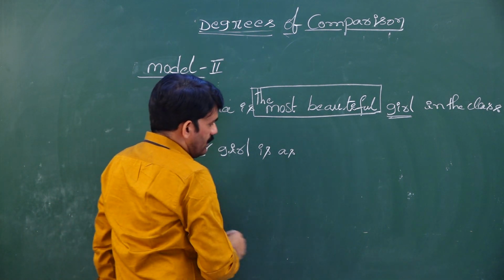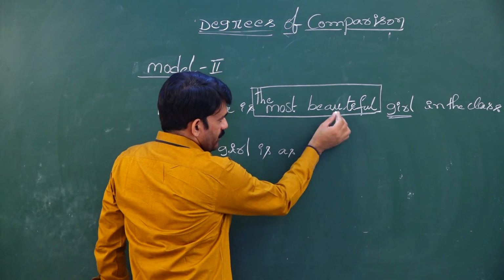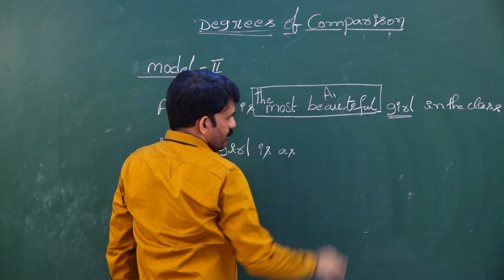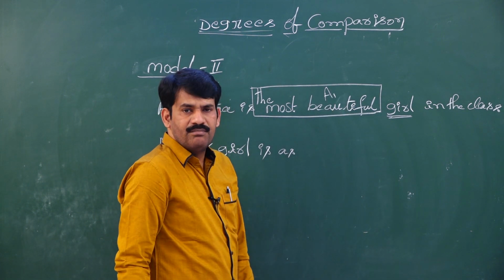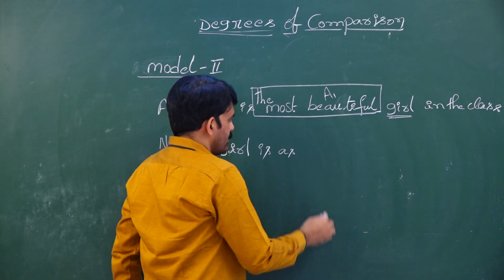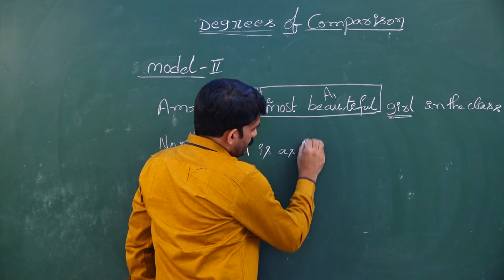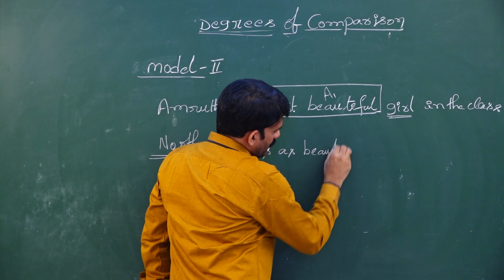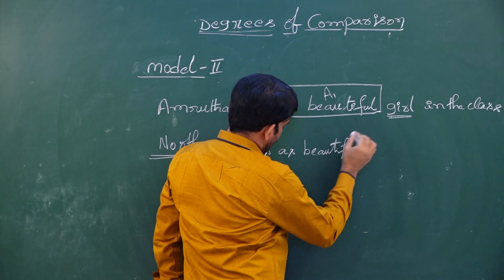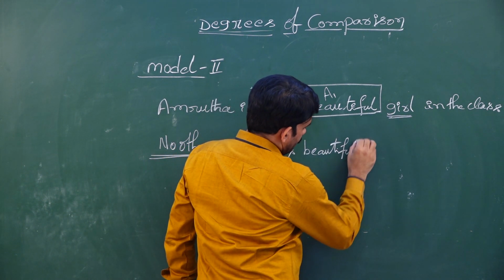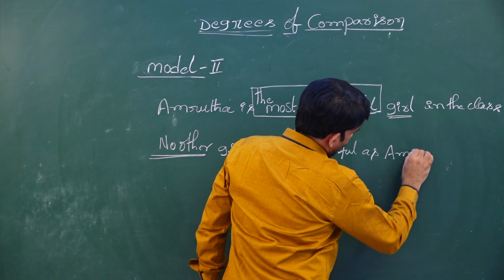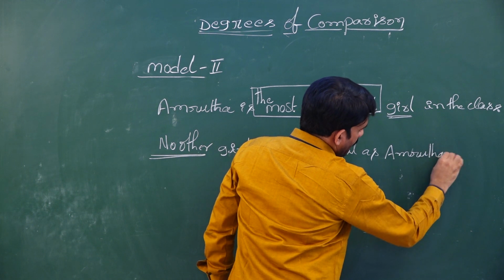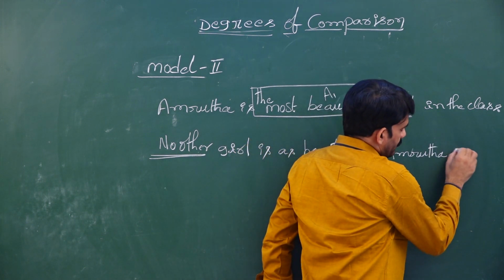In positive degree, we have to write the first form of the adjective, that is the positive form of the adjective, between as and as. No other girl is as beautiful as Amruta in the class.